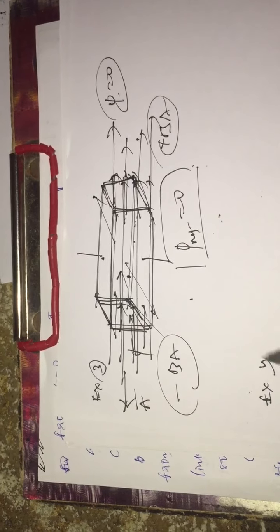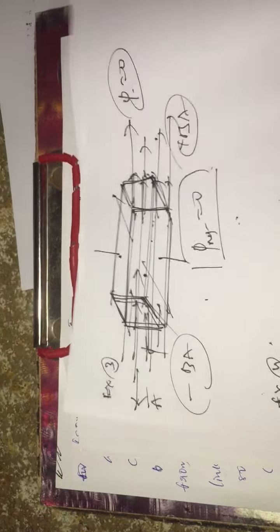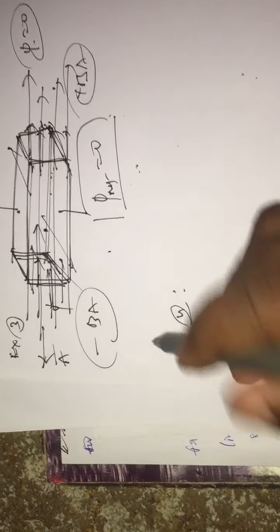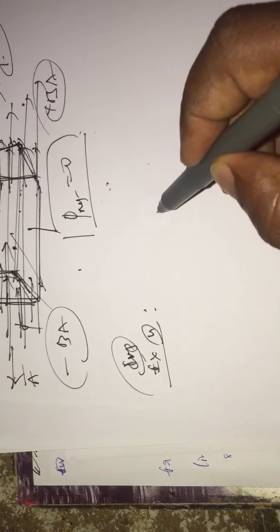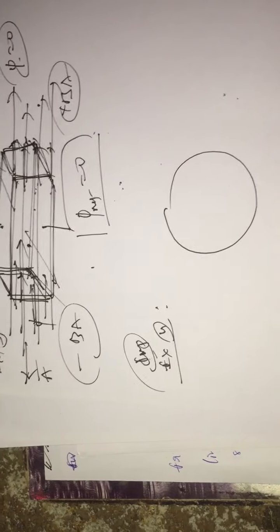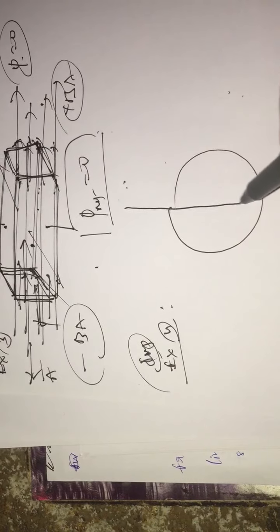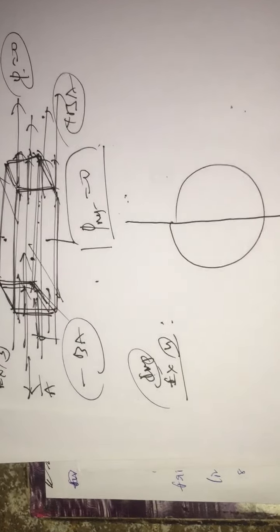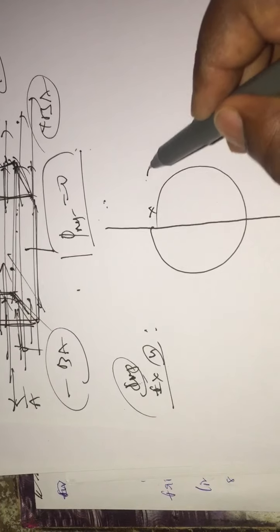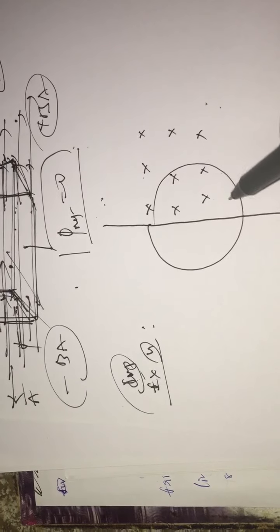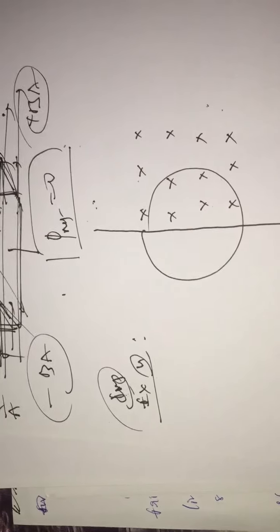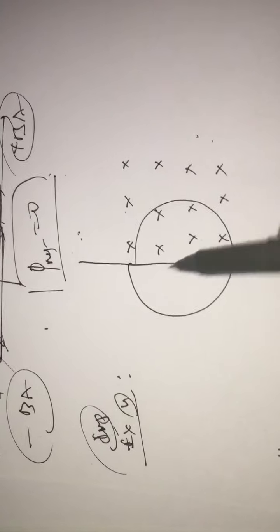Now one more example, example 4. This is very important, by which you can understand. I am taking a loop. This is the loop. The magnetic field is acting into the plane, as represented.